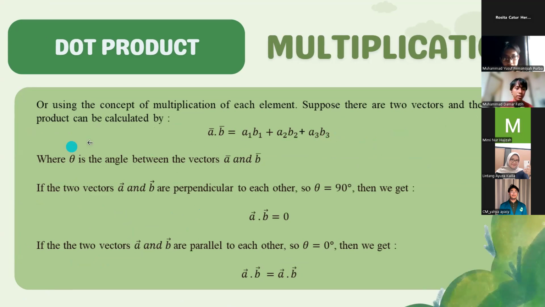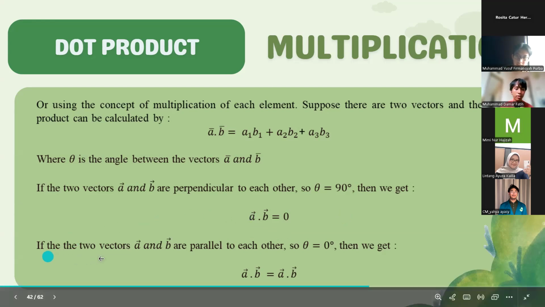The dot product can be calculated by vector A dot vector B is equal to A1 times B1 plus A2 times B2 plus A3 times B3, where theta is the angle between vectors A and B. If the two vectors A and B are perpendicular to each other, so theta is equal to 90 degrees, then the dot product of vector A and vector B is equal to 0.